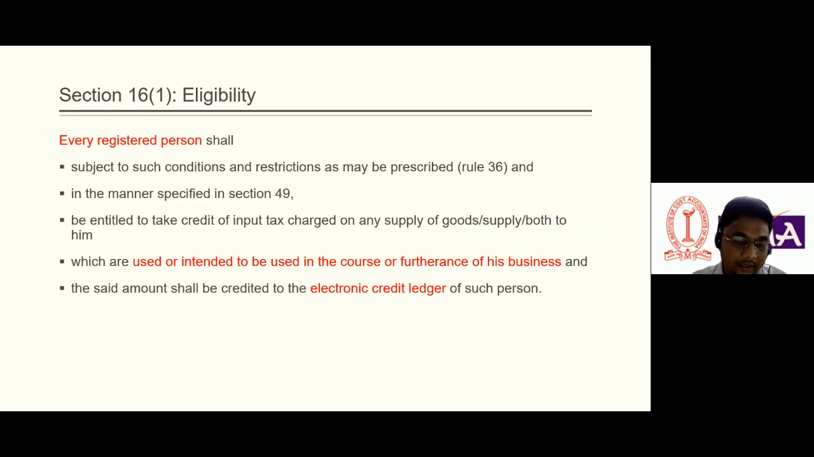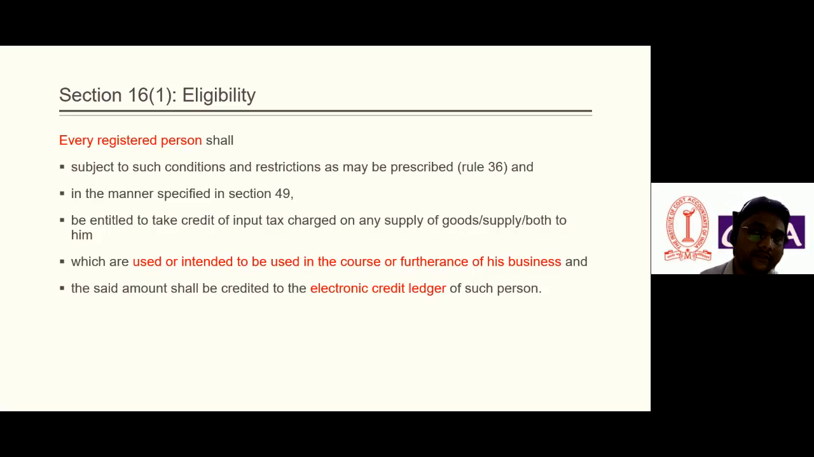The second condition is that the goods or services which he buys should be used for business purposes. These are majorly the two conditions mentioned in Section 16 subsection 1 that make a registered taxpayer eligible to avail the ITC. If you see this section, every registered person shall be entitled to take credit of input tax charged on supply of goods or services bought by him, which are used or intended to be used. Here the word mentioned is intended. So what is the meaning of intended?